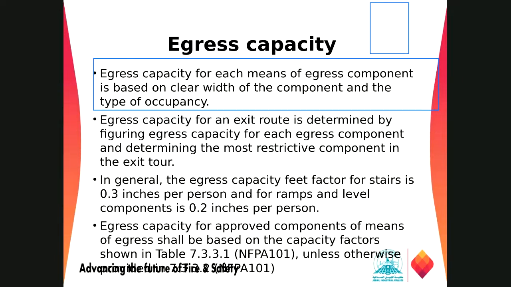So what they are talking about exactly is, if there is some door at this location, and maybe some door at this side in the means of egress, so we have only this much space left in the means of egress. So this is the means of egress we have to calculate; we cannot exclude this area, since it is getting restrictive at one place. So we have to design our means of egress based on the most restrictive requirement in that exit route.